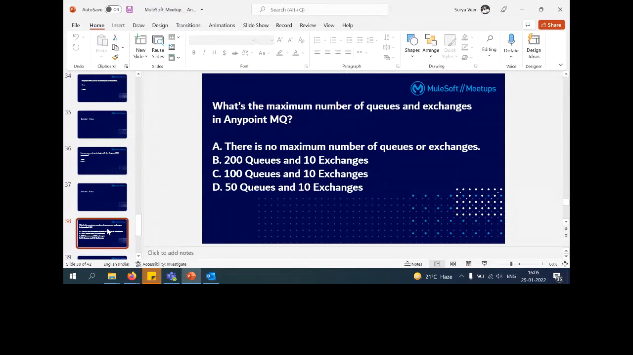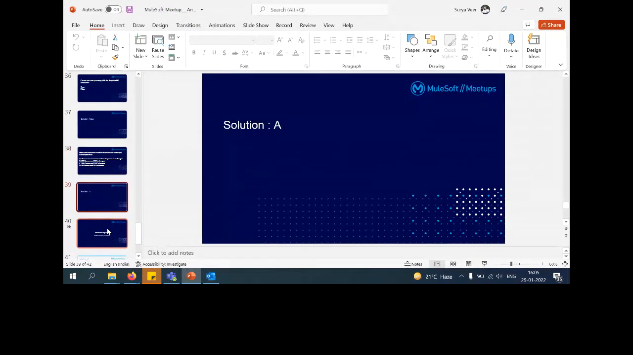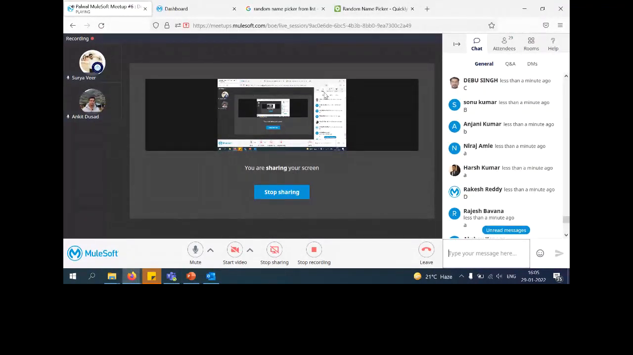There's no maximum number, I guess. Yes, you can have multiple queues, multiple exchanges. There's no limit about that. Okay, networking we'll do later. Let's pick few names.